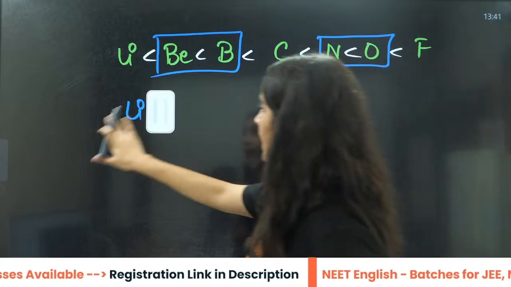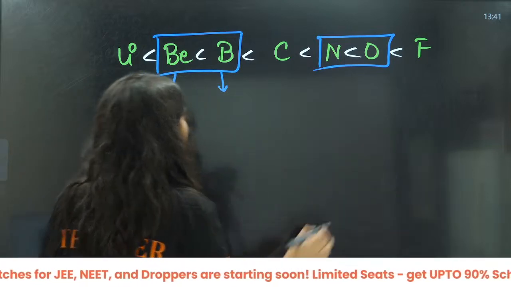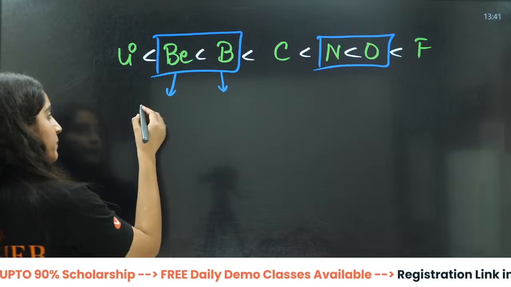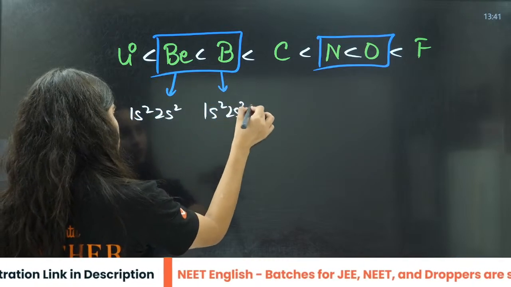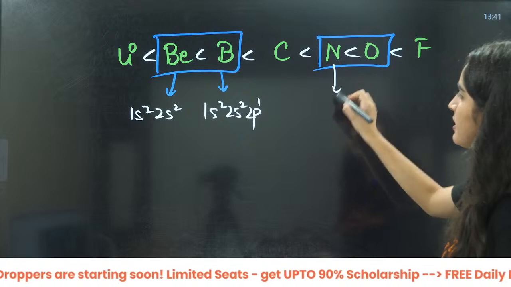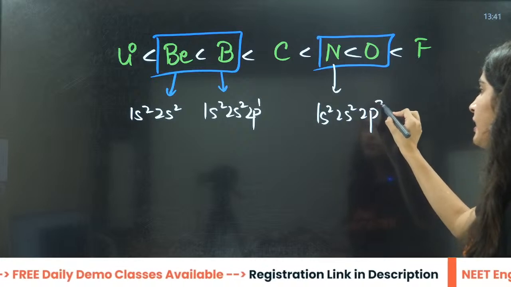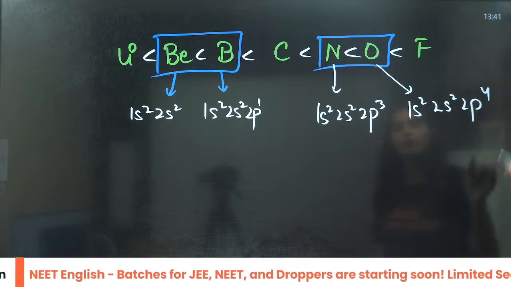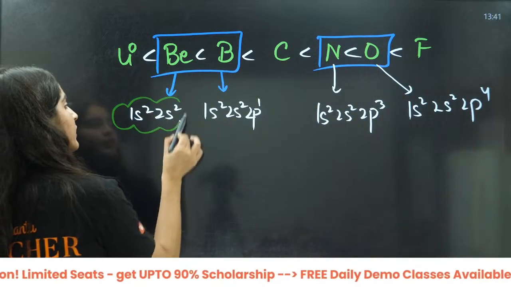Now what is the reason behind that? If you tell me the electronic configuration of beryllium: hydrogen, helium, lithium, beryllium, so beryllium is 4. It is 1s2, 2s2. Boron is 1s2, 2s2, 2p1. What about nitrogen and oxygen? Nitrogen is 7: 1s2, 2s2, 2p3. Oxygen is 1s2, 2s2, 2p4.